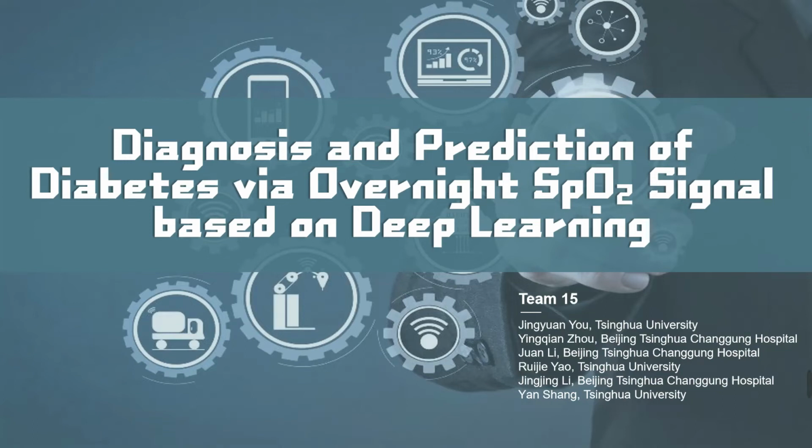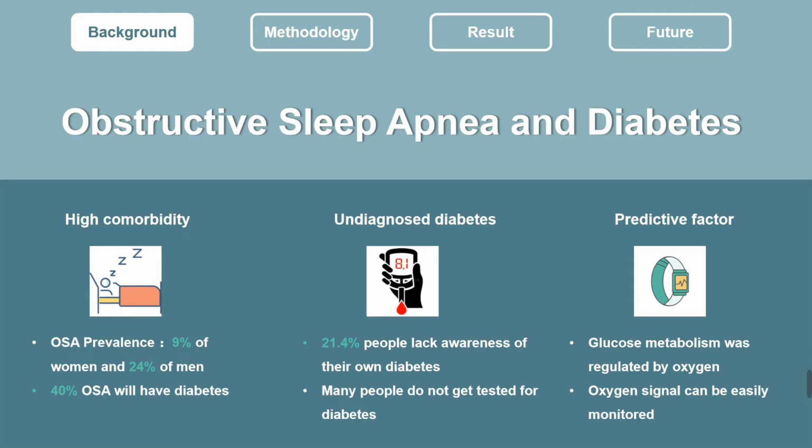Hello, today I'd like to bring you the report of our Group 15, Diagnosis and Prediction of Diabetes via Overnight SpO2 Signal Based on Deep Learning. OSA is widely considered as a systemic disease that can cause frequent hypoxia during sleep and disorder of biological rhythm and metabolism. The prevalence of OSA is increasing year by year, and it has been proven to be an independent risk factor for type 2 diabetes.